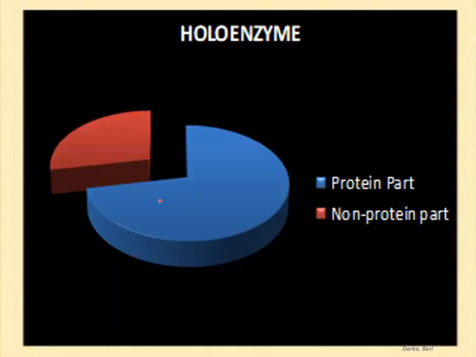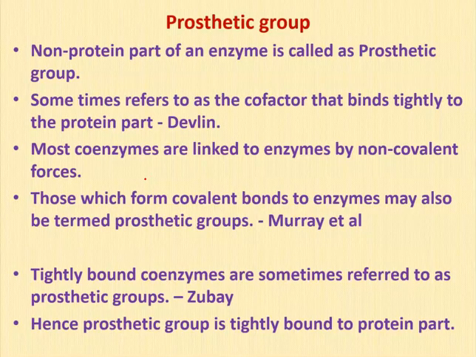This is the diagram which shows that the entire thing is the holoenzyme. The red one is the non-protein part and this is the protein part. Together it forms holoenzyme. Let's see the definition of prosthetic group. Prosthetic group is the non-protein part of the enzyme and it is sometimes referred to as the cofactor that binds tightly to the protein part.